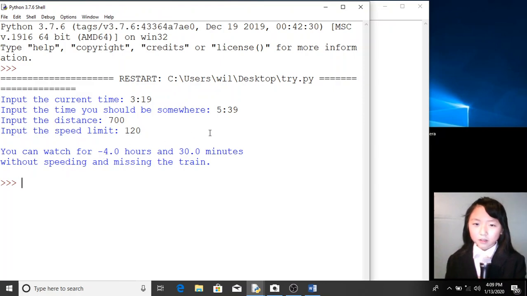We can watch for -4 hours and 30 minutes. This basically means that we're late already. We should have started driving 4 hours and 30 minutes ago.